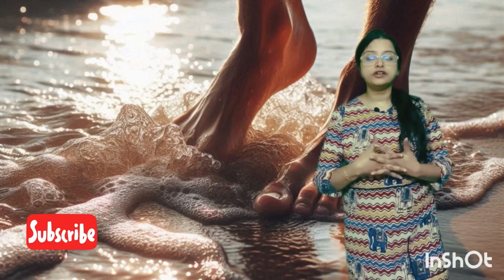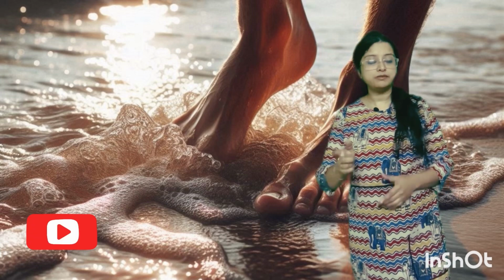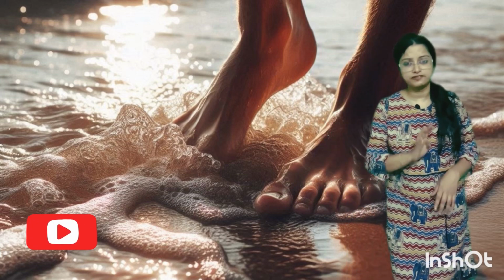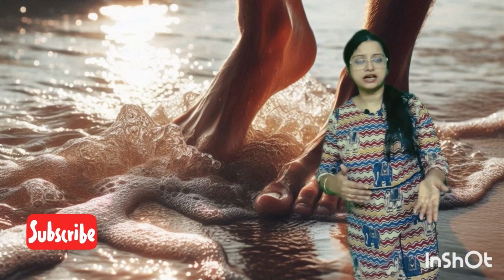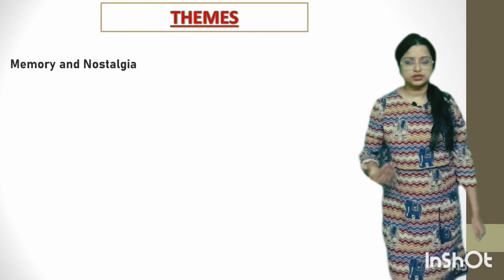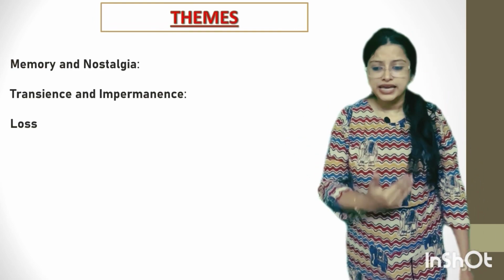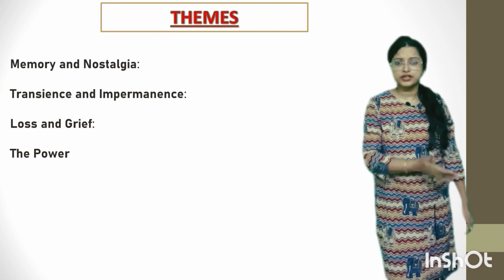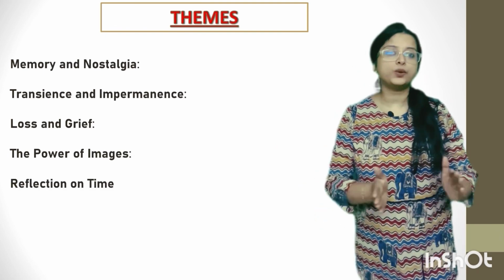And now we will move into the themes of it. I will tell you around 4 to 5 themes. If a basic theme is asked, you can write any. If particular themes are asked, even then you can write it, right? Like the memory part, the nostalgia part, the transience, the impermanence of certain things, loss and grief, all these can come as separate questions as well.